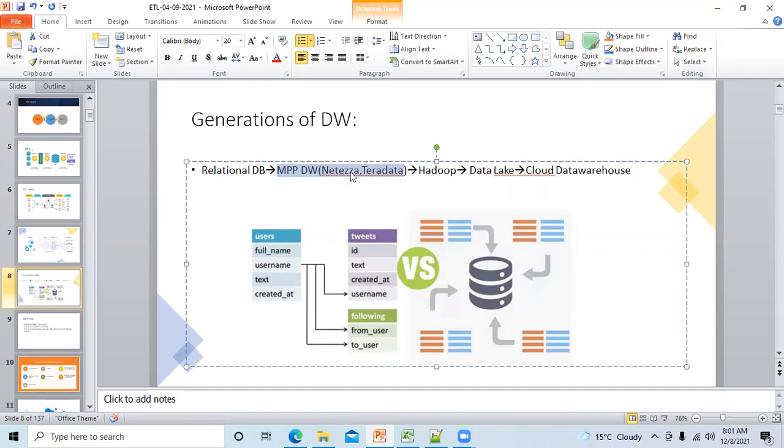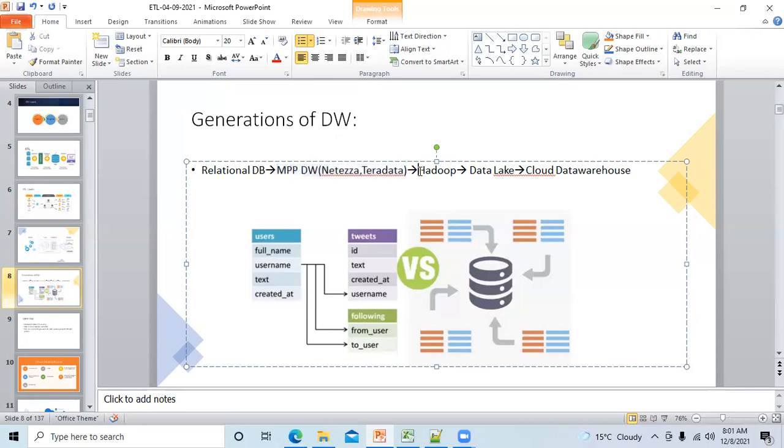I have worked on Teradata and Netezza both. In Teradata, we used to work on a huge volume of data when I was working in retail banking. Otherwise, the SQL language is the same, whether you're working on MySQL, Microsoft SQL Server, Oracle, Netezza, or Teradata. SQL will be more or less the same. Very little modification will be there, but overall it will be the same.